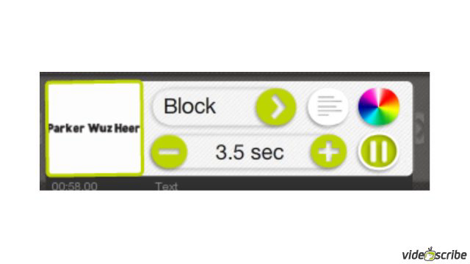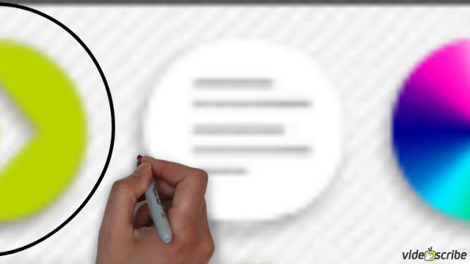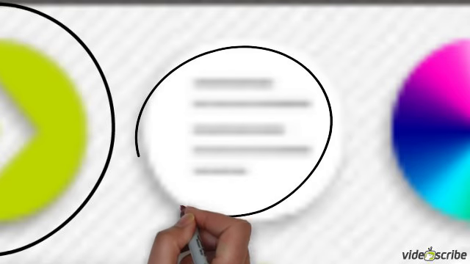Here we can adjust both the timing and the formatting of the text. The plus and minus will add or subtract the amount of time it takes to write. This arrow here will adjust the actual font of the text. This will adjust the alignment, and this will adjust the color.